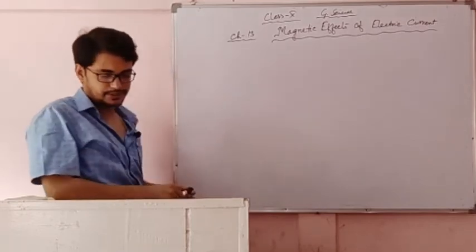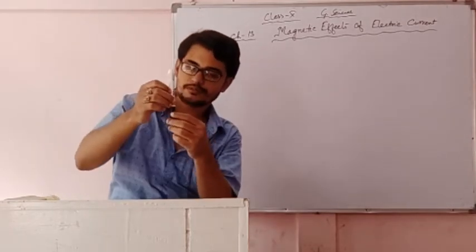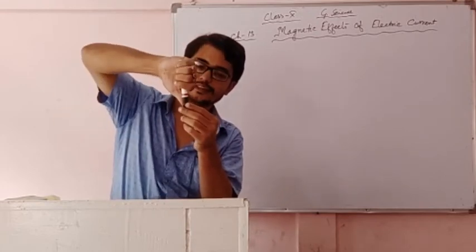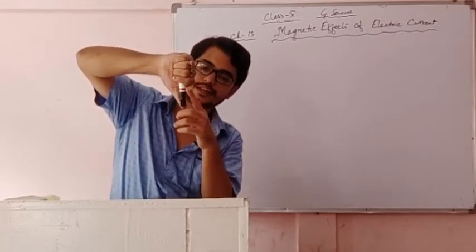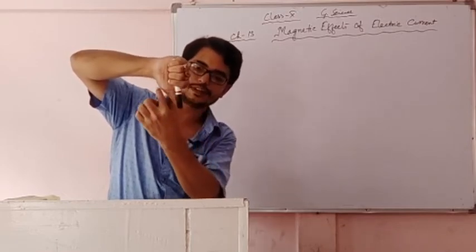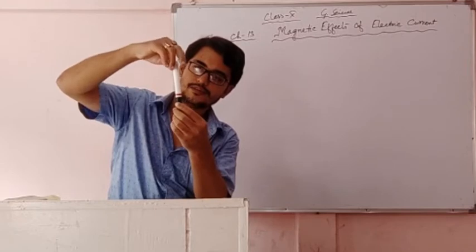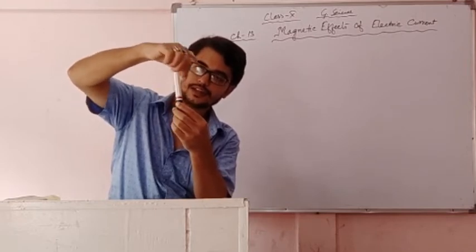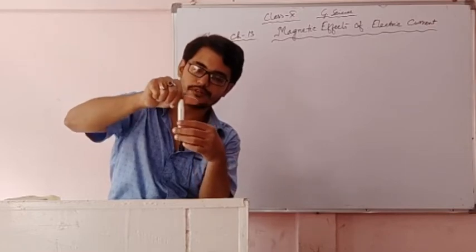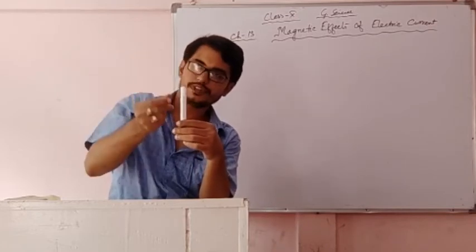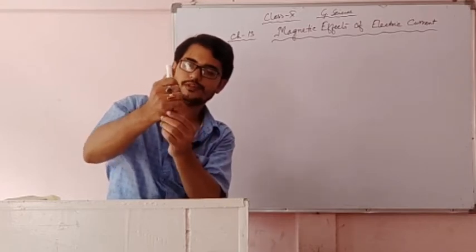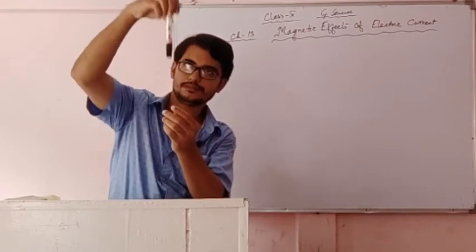Suppose this is a screw, and if we catch the screw like that, and if we consider this the direction of current, and this curled finger gives us the direction of magnetic lines of force, then if we move like this along with the curled finger, the screw will go downward. And if this is the direction of current, and this is our curled finger, and if we move like this, then it will come upward.